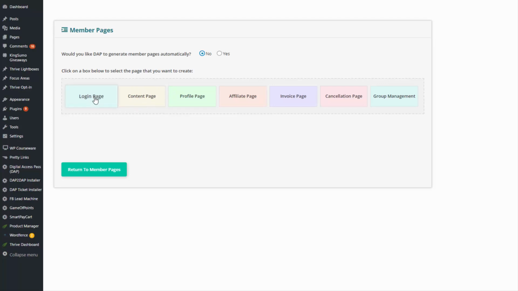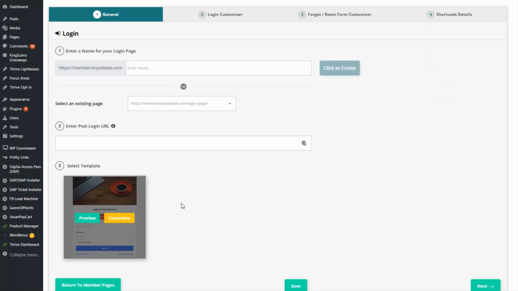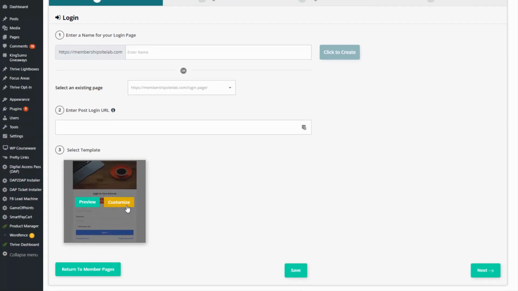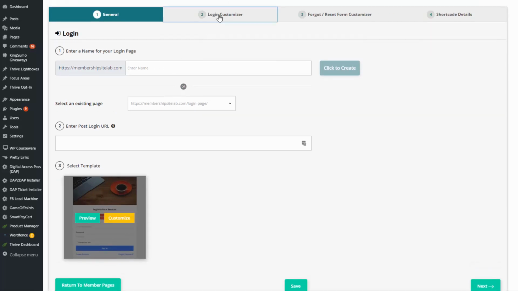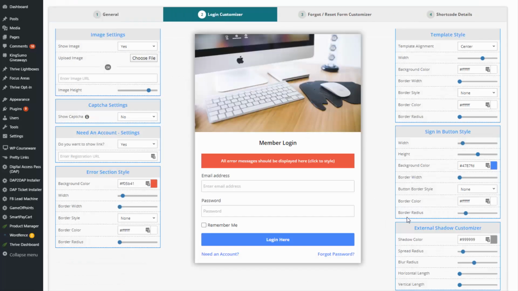All right, so let's say you want to create a login page. All you have to do is just click on login page here and then just follow the steps here. Give your login page a name, click to create the page, and then click to customize the template. It will bring you to the customizer.